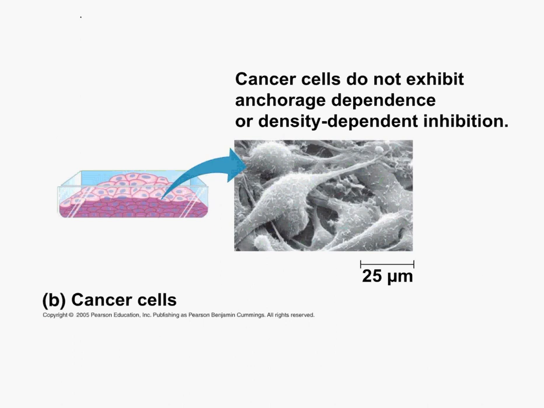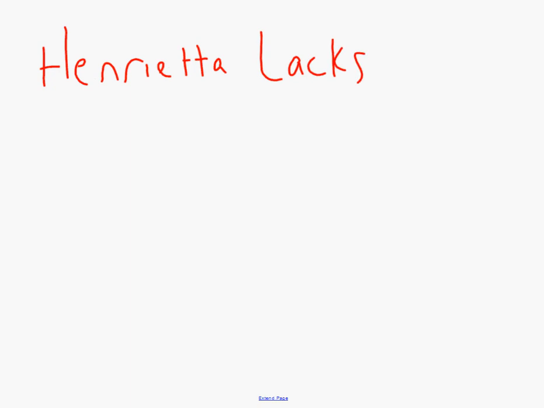One of the first instances of being able of proving this was a lady by the name of Henrietta Lacks, and she went to a doctor in the early 50s, late 40s, and she was diagnosed with cervical cancer, and the medical team there harvested some of her cells, which are now known as HeLa cells, and these HeLa cells were found to be immortal.